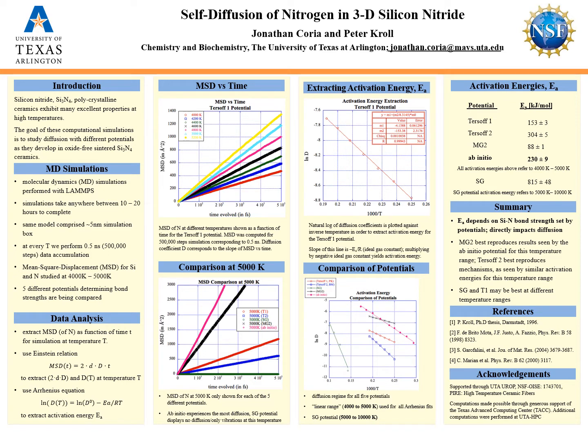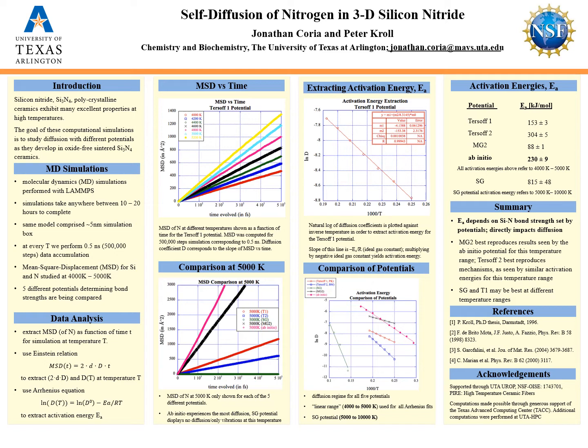I'm currently doing research with Dr. Peter Kroll, where our research is focused on the self-diffusion of nitrogen in 3D silicon nitride. When I say diffusion of silicon nitride, I'm referring to the collective process that all atoms follow, in which they migrate away from their original positions over time as a result of Brownian motion, the random movement of atoms due to collisions with other atoms.